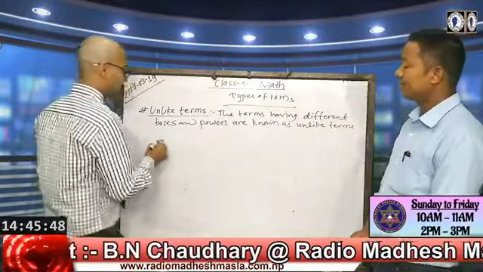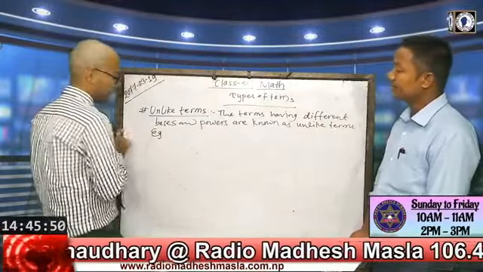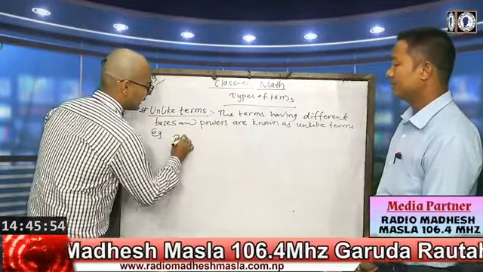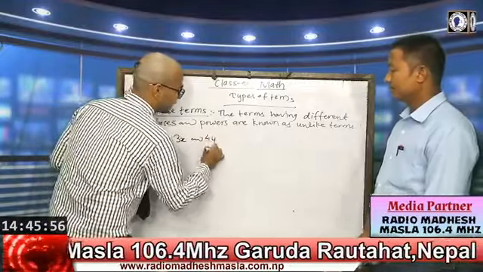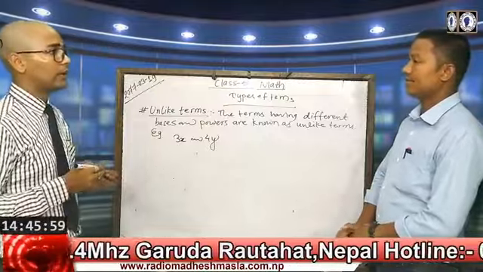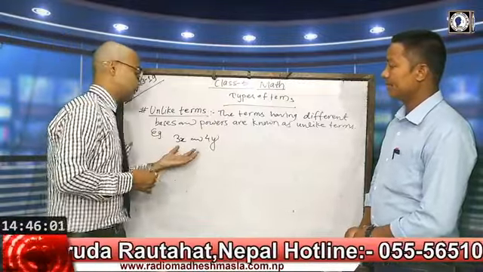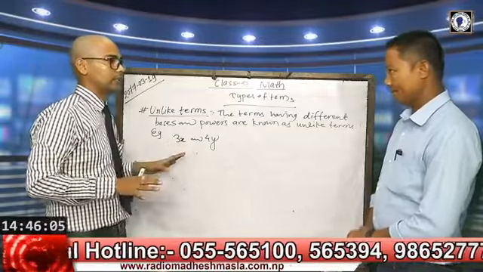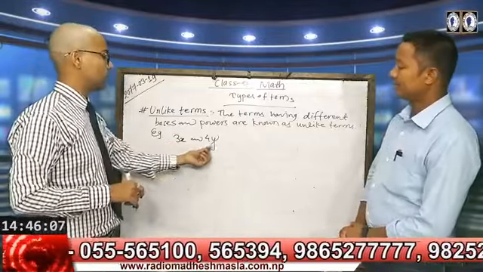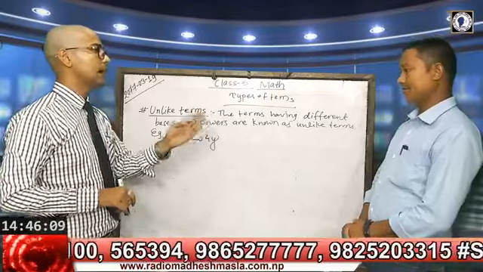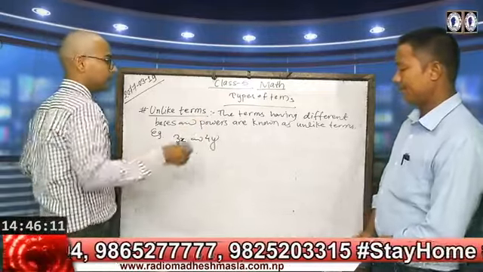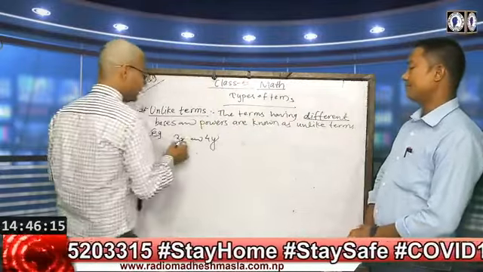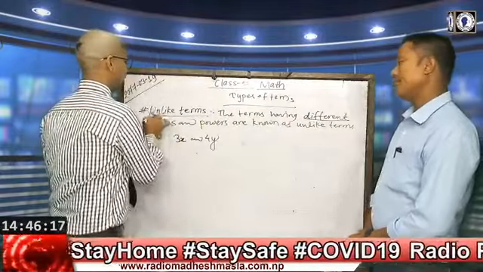For example, suppose there is 3x and 4y. In this also, whether their coefficients are the same or not, we don't have any problem with the coefficient. We should only focus on base and powers. If the bases and powers are different, then they are known as unlike terms.